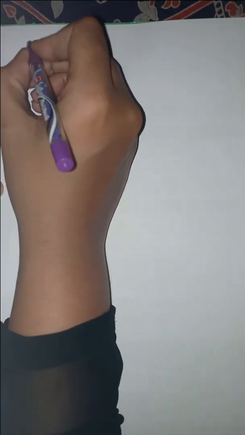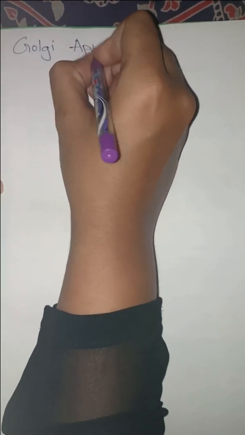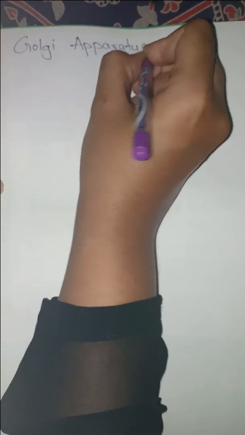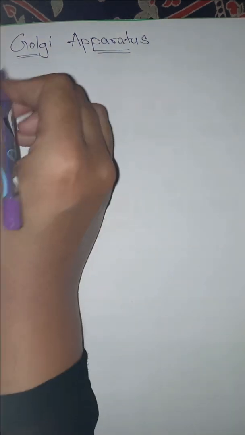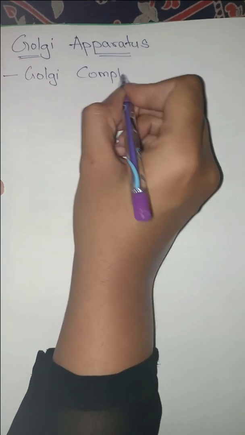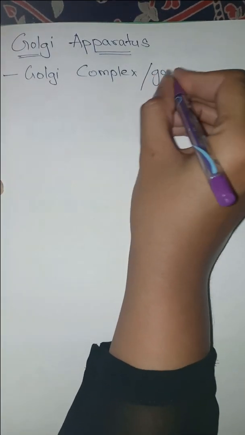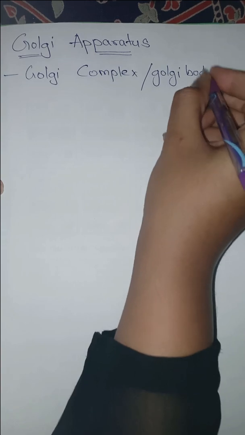Hello students, in this video we are going to talk about the Golgi apparatus. The Golgi apparatus is known by different names, for example the Golgi complex, or sometimes Golgi bodies. So there are different names through which the Golgi apparatus is known.